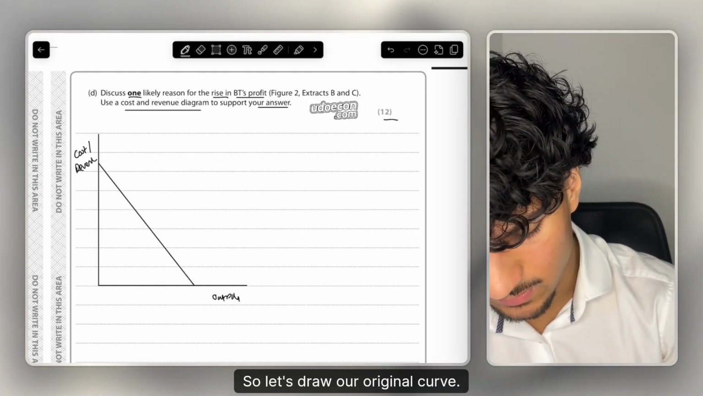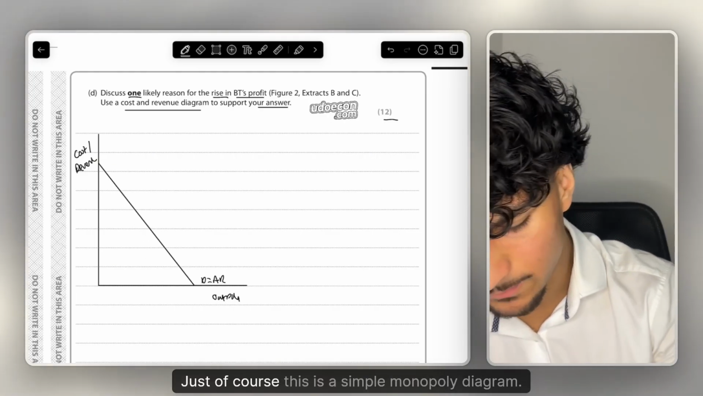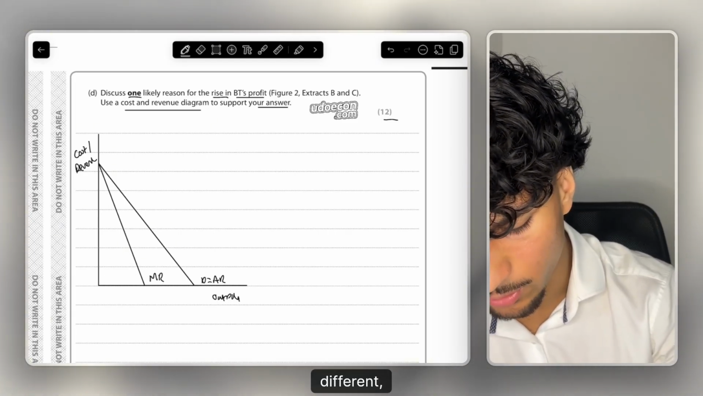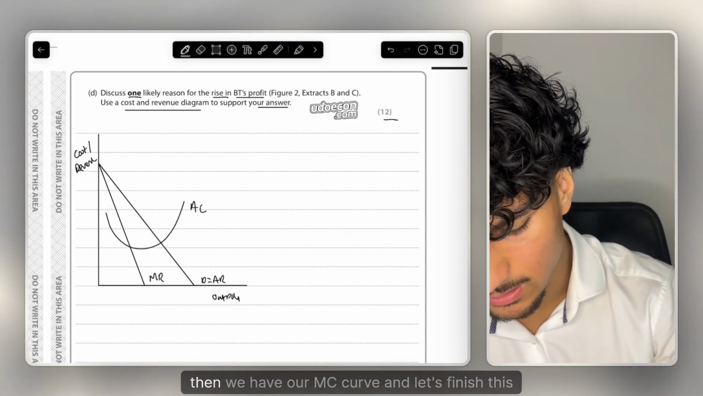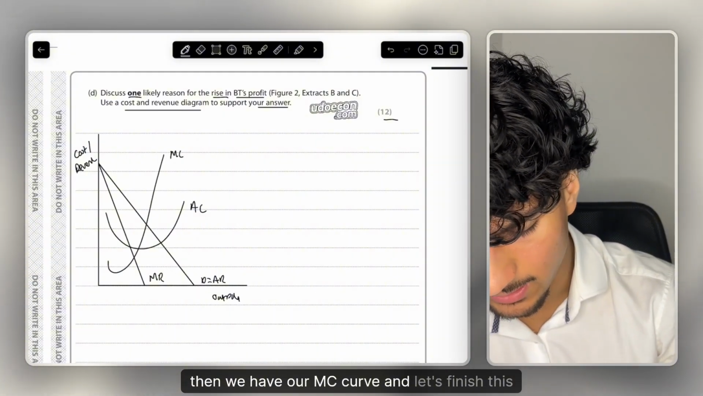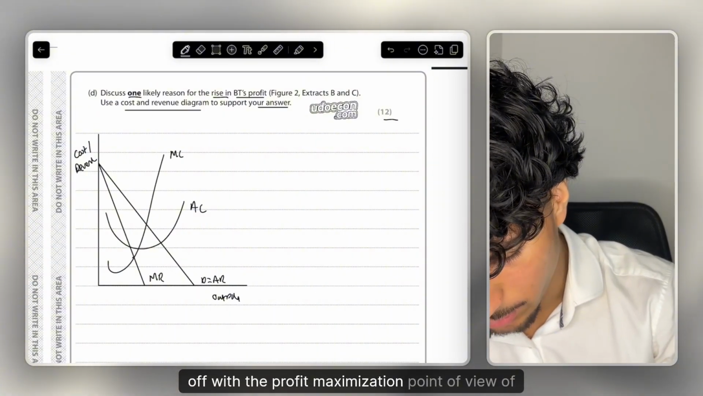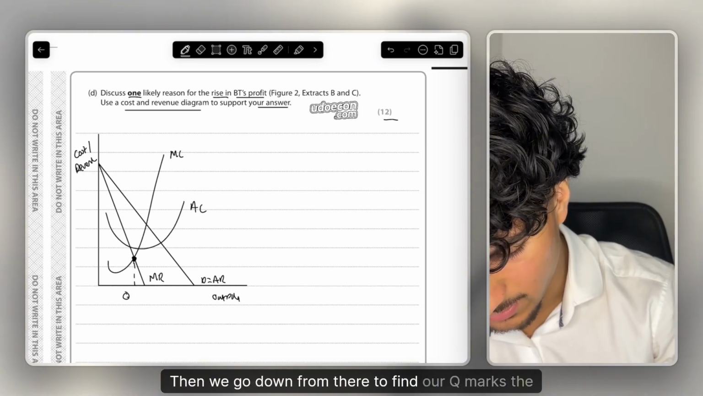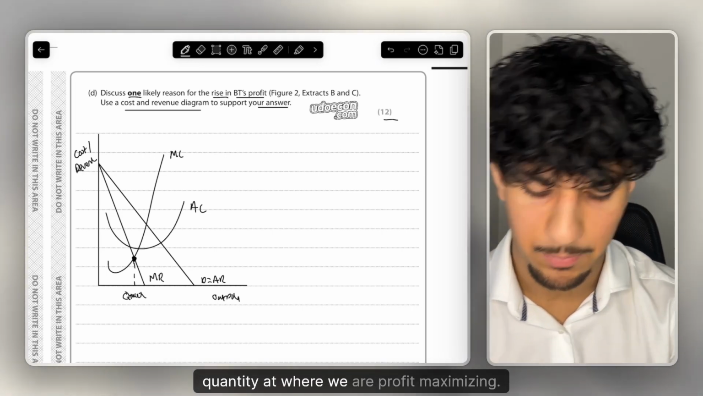So let's draw our original curve. So D equals AR. Of course, this is a simple monopoly diagram, nothing different, no added details. So AC, then we have our MC curve, and let's finish this off with the profit maximization point. Of course, where MC equals MR, then we go down from there to find our Q max, the quantity where we are profit maximizing.